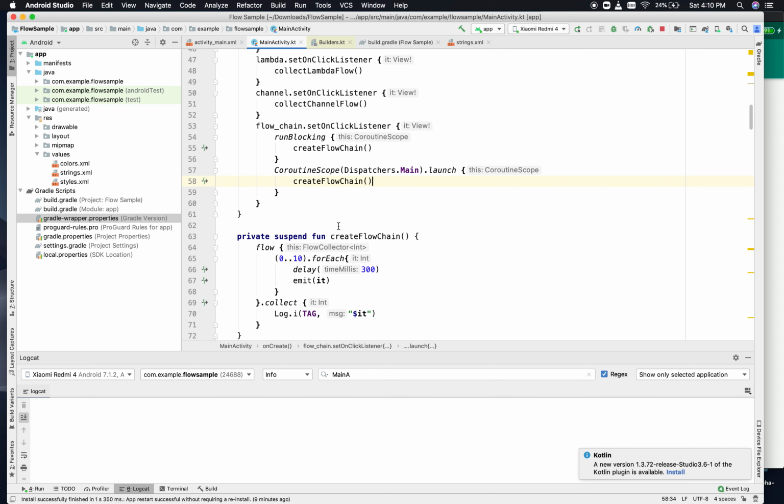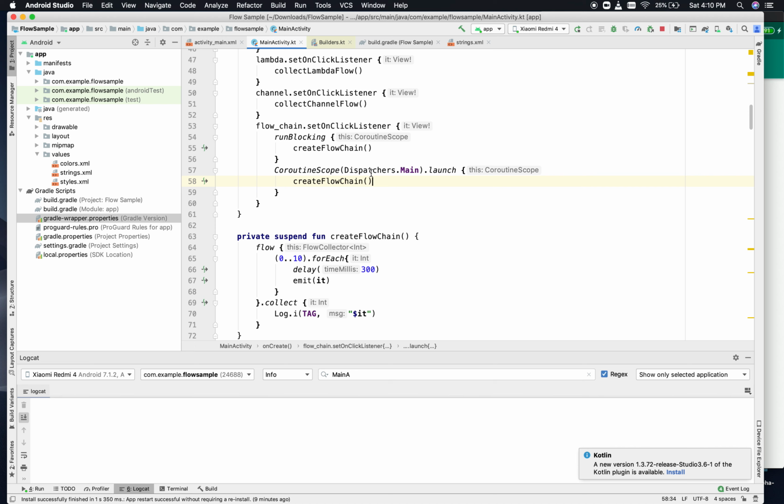Now one more thing, guys, before jumping to all of this. If you are not familiar with coroutines, I think it will be difficult for you to understand what is happening here. As I am discussing flows, the prerequisite of flow is coroutines, so I believe you all have enough knowledge about coroutines. If you don't, please write to me, put some comments, so that I will think about creating a playlist on coroutines.